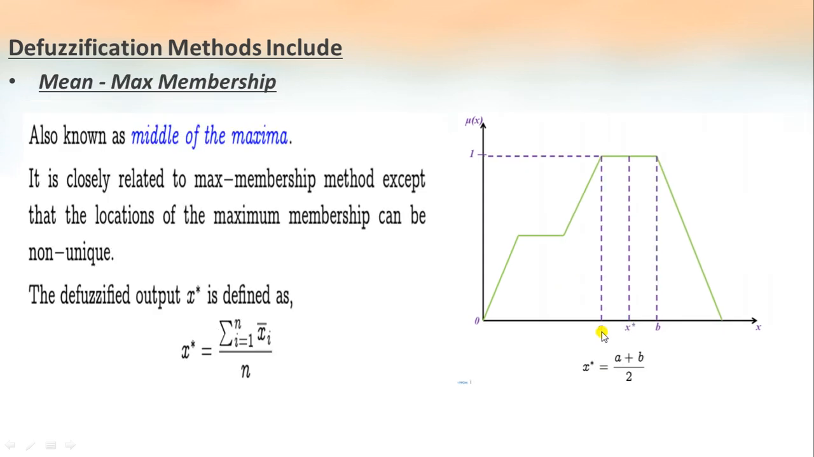Next one is the mean max membership. This is also known as the middle of the maxima, and it is closely related to the max membership method, except that the location of the maximum membership can be non-unique. In this case, it is defined as x star equal to sigma i equal to 1 to n of xi bar divided by n, that is, the mean is calculated.